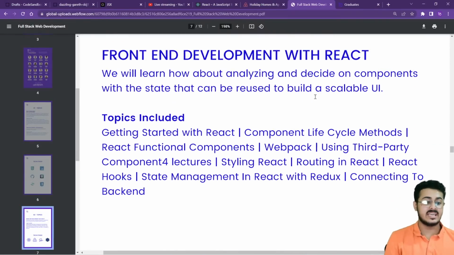Then you have front-end web development. For front-end web development, take up ReactJS itself. Getting started with React, component lifecycle models, React functional components, Webpack, using third-party components, component lectures. Then styling in React, routing in React, React hooks, state management in React and Redux, connecting to backend. So all that will be covered in your React as your front-end web development program itself.